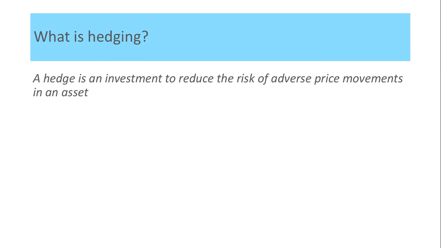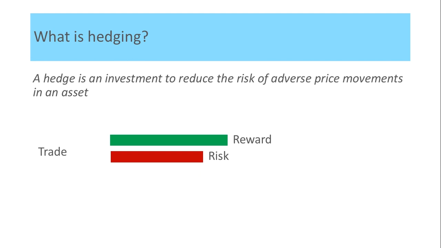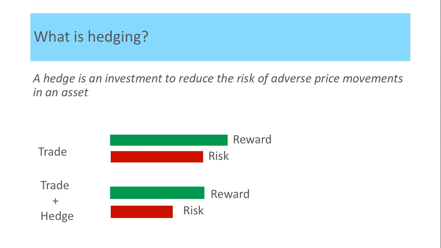So, very simply put, it is an offsetting trade, or a trade which gains if your other trade goes against you. So let's say you have a specific trade with a reward and risk characteristic. Now, if you were to apply a hedge to this trade, you will reduce the risk and you may or may not reduce the reward. So let's see this in a few examples.